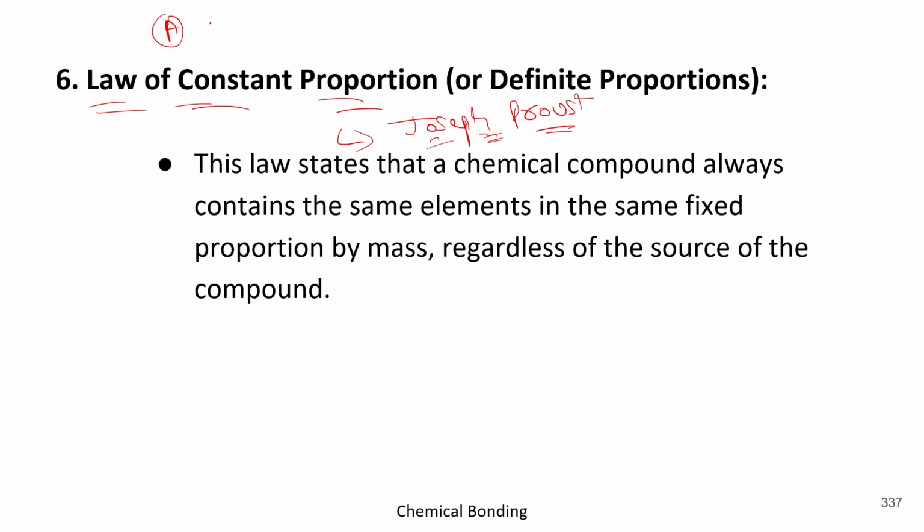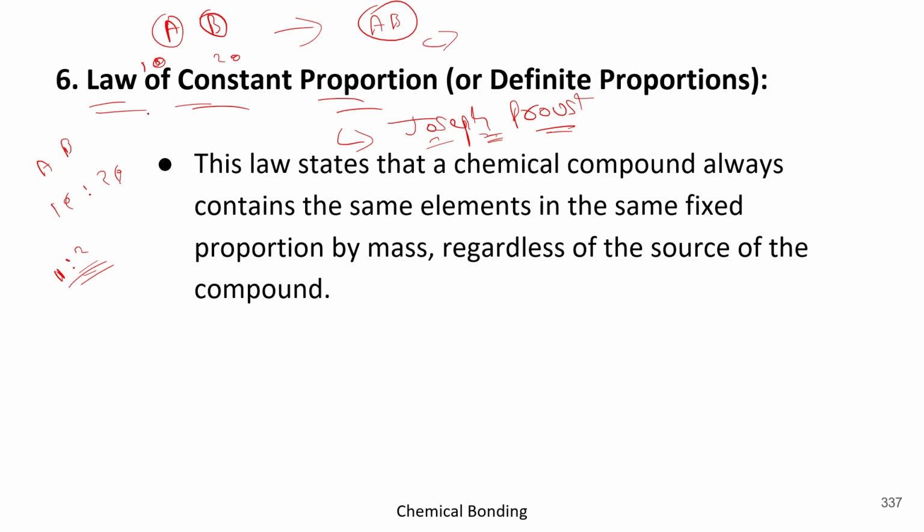In this scenario, A having 10, B having 20, and after that both A and B get combined together. Before the reaction, the ratio of A to B will be 1:2. Got it? And after the combination, A could still only contribute 10, because I have told you that atoms cannot be created, cannot be destroyed.